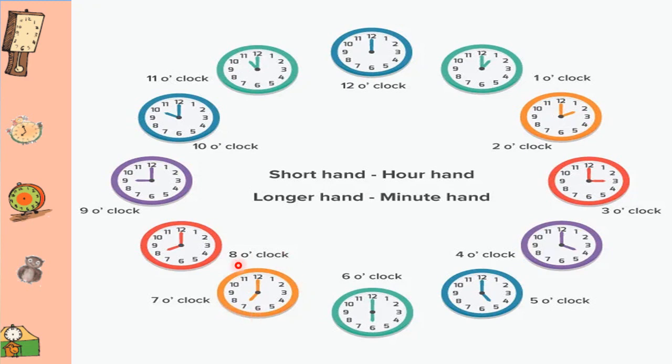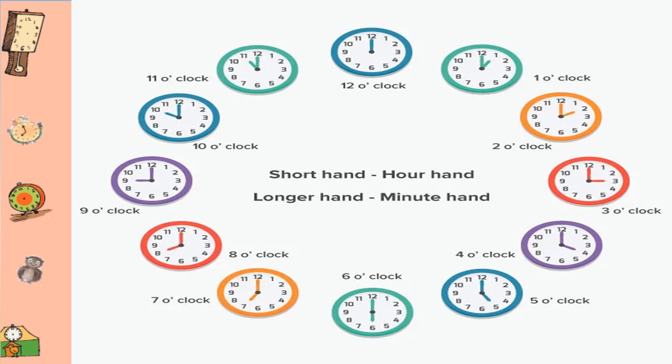Here in this clock you can see it's 7 o'clock. This clock is representing 8 o'clock. Now in this clock the hour hand is at 9 and the minute hand is at 12. So what are we going to read it? We will read it 9 o'clock. When the hour hand is at 10 and the minute hand is at 12, it will be 10 o'clock. And when the hour hand is at 11 and the minute hand is at 12, it is 11 o'clock. So now I hope that you must have understood how to read the time in complete hours.